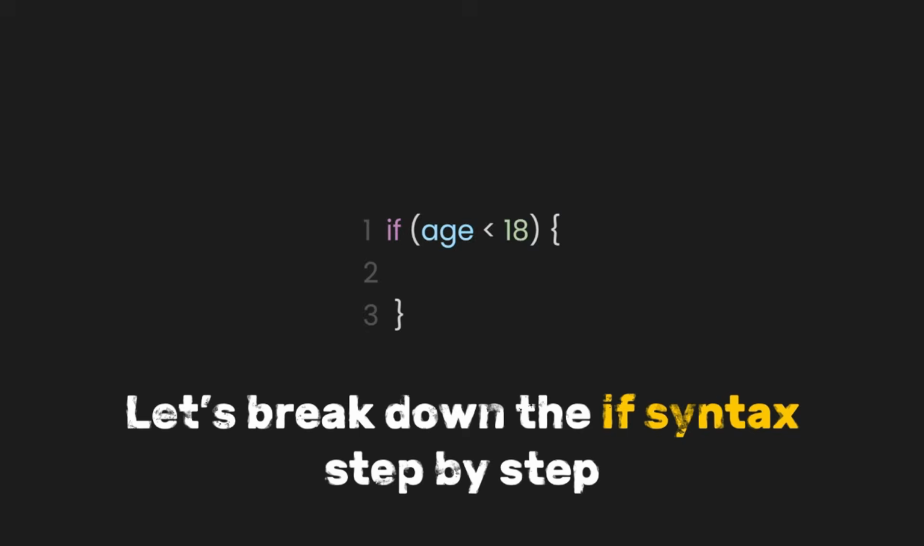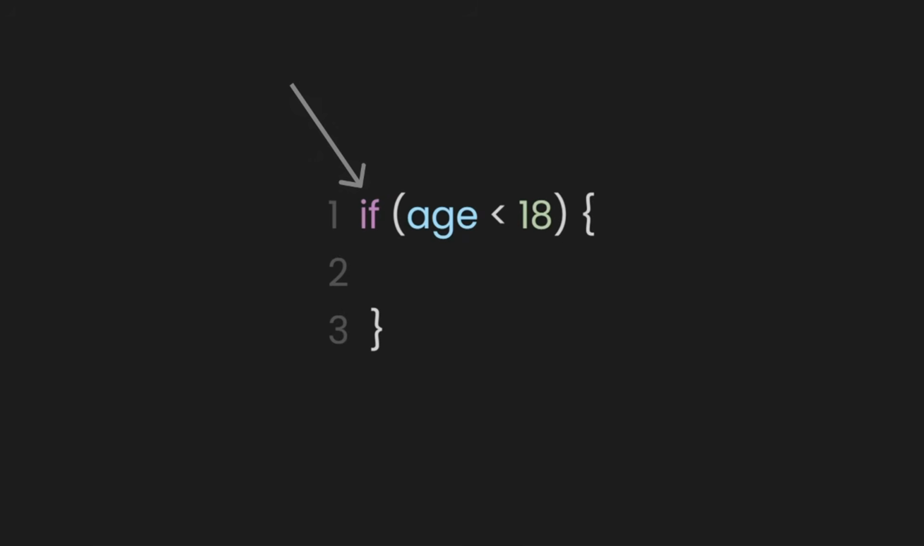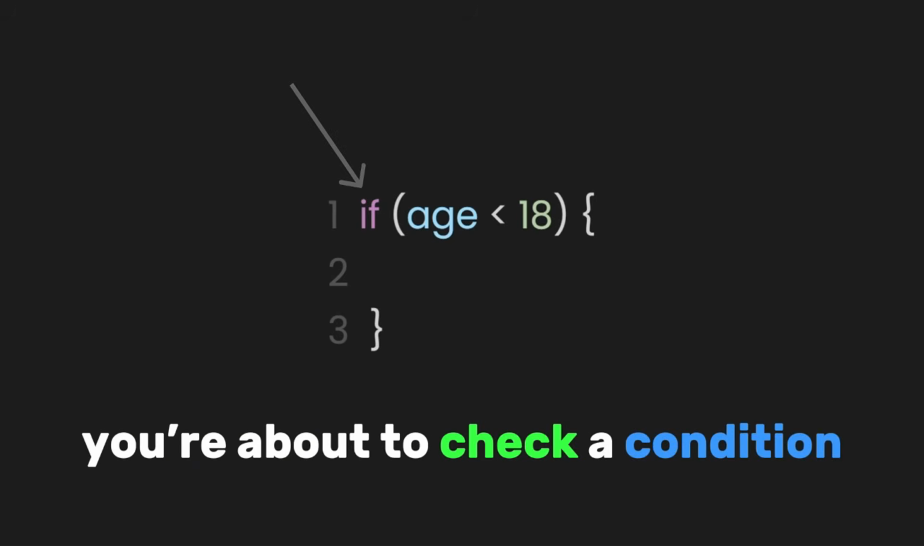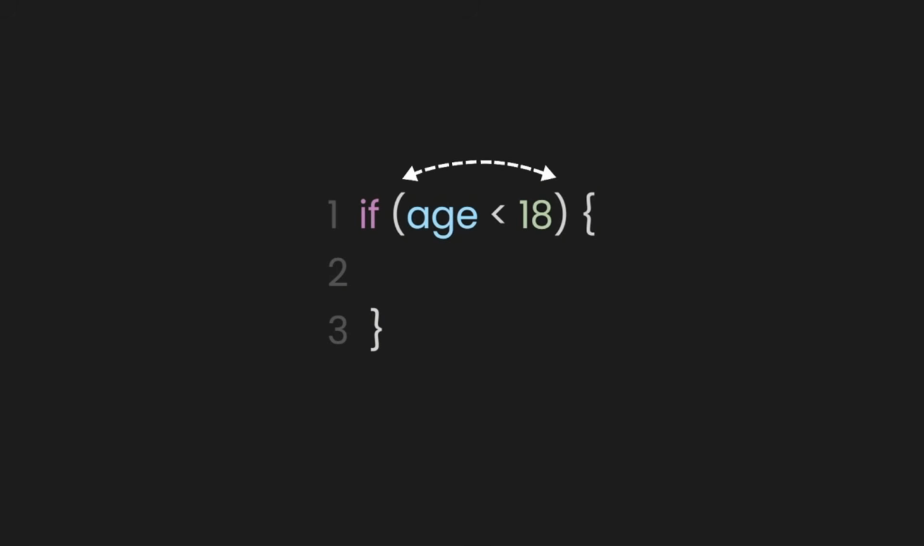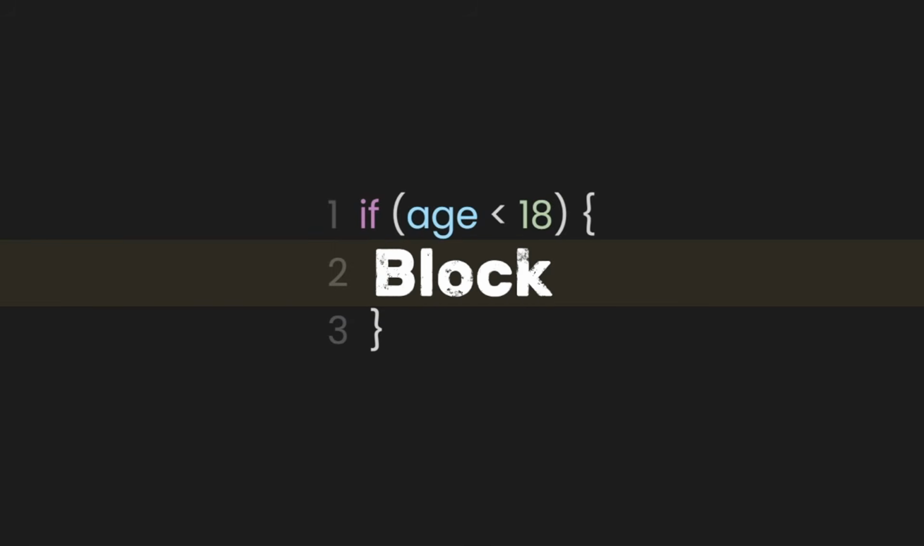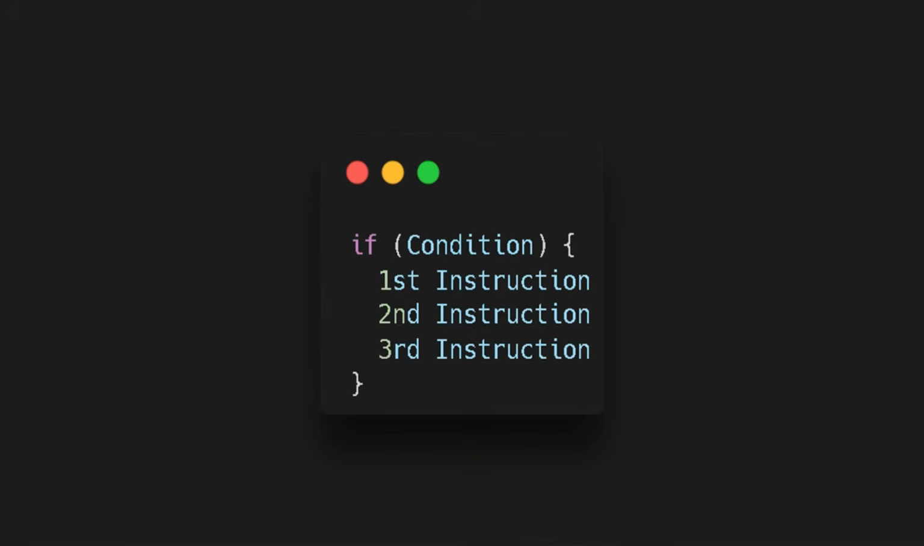Let's break down the if syntax step by step. The word if tells the computer you're about to check a condition. The parentheses are where you put the condition, which is something that must be true or false, like a Boolean. For example, age less than 18 is a condition that's true if the age is like 10 and false if it's not. The curly braces hold the code that runs if the condition is true. This code is called the block, and it can have one line or many lines of instructions.